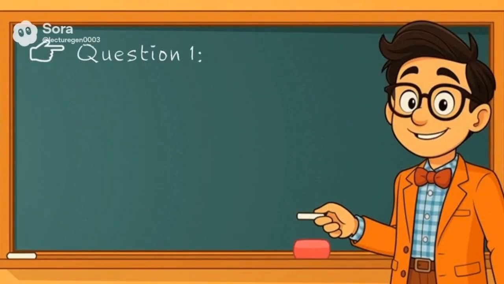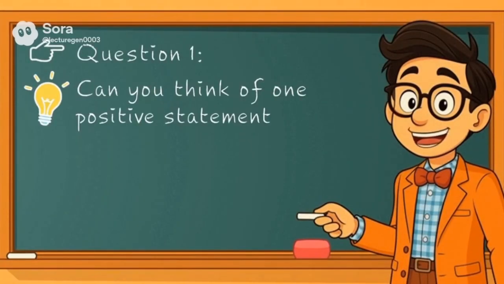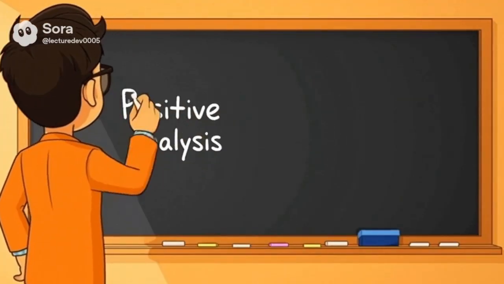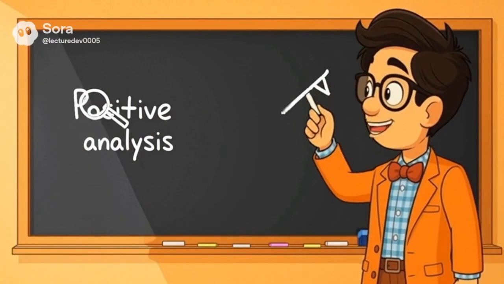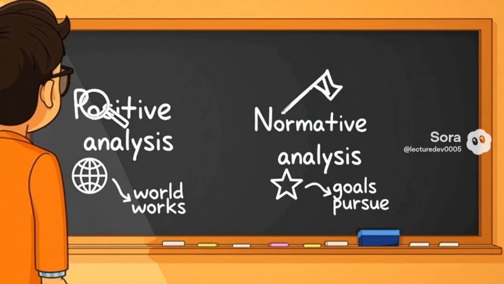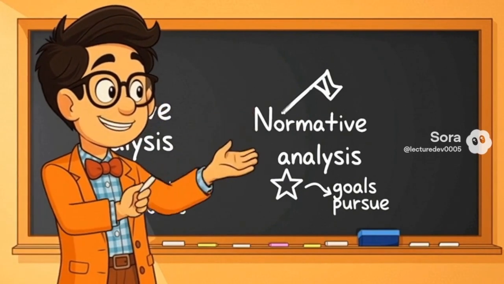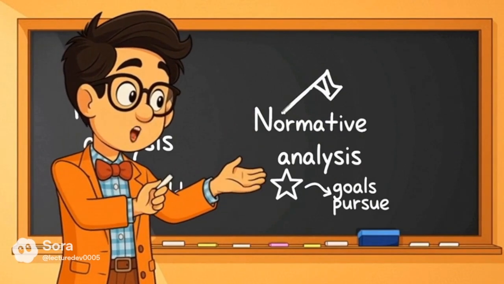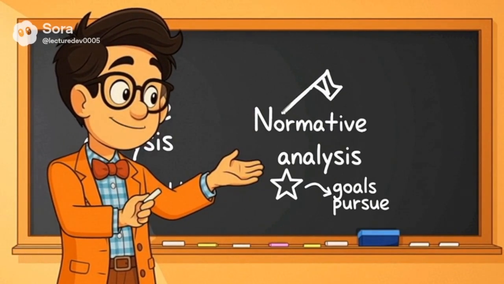Question 1. Can you think of one positive statement and one normative statement about college tuition? Take a moment to discuss or write down your ideas. When economists analyze data or debate policies, they must know which type of statement they're using. Positive analysis helps explain how the world works. Normative analysis helps decide what goals society should pursue.